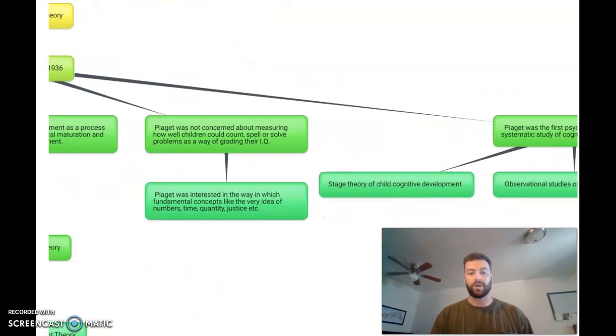Piaget was not concerned with the measurements or with how students count, spell, or solve problems, and was not concerned with the grading process or IQs, but he was more interested in the fundamental concepts and how they were able to relate the ideas of numbers, time, quantity, and justice into their learning process. Again, not focusing on if they did well on a test. We're focusing more on if they're understanding the fundamental concepts related to the experience that they have in their lives.